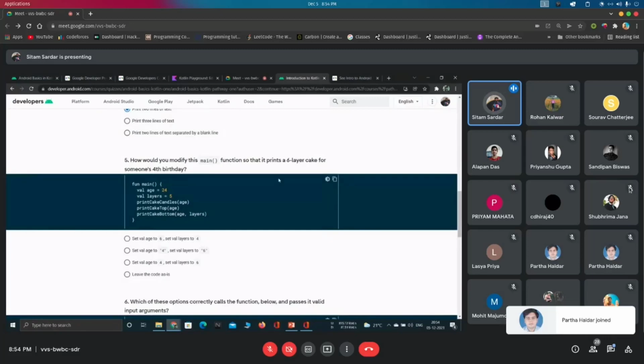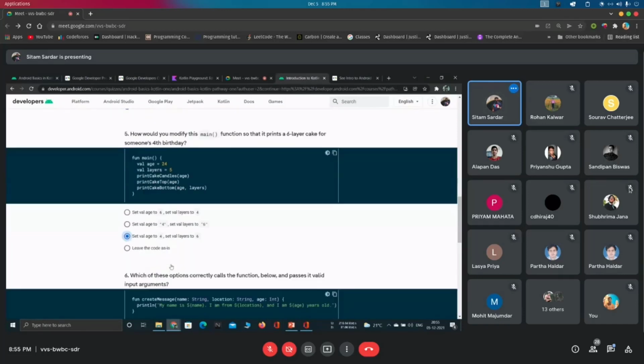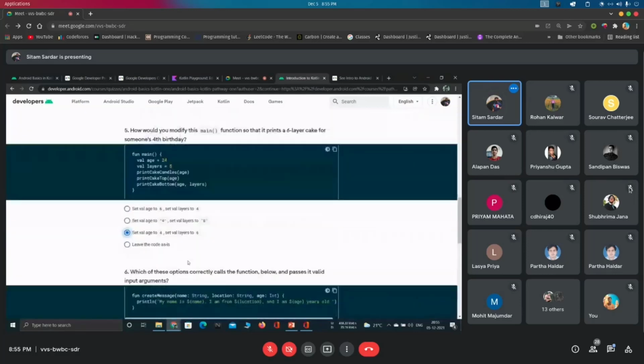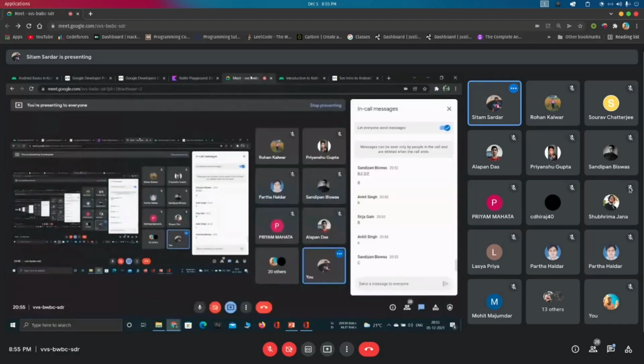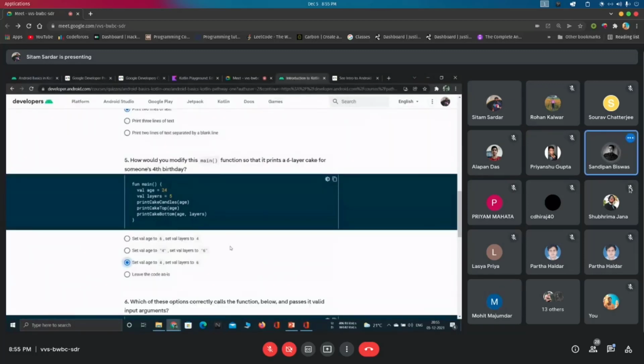So, what should be the answer of this? C. Okay. So we need to set our age as 4. Has anyone thought about option 2? Can anyone explain why C? Yeah, because it is enclosed in double quotes and we don't enclose integers in double quotes. Double quotes are strings, and we are basically assigning an integer.